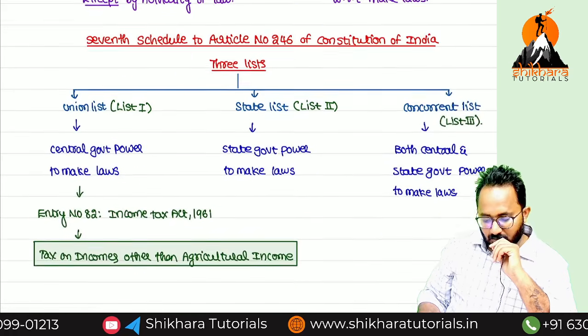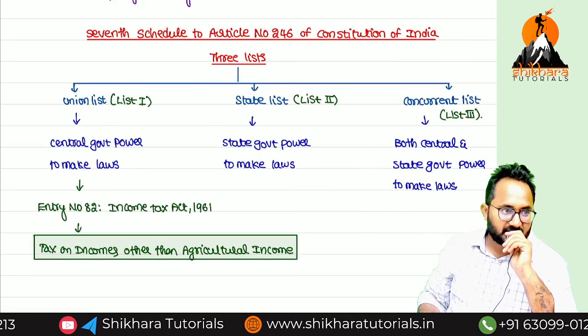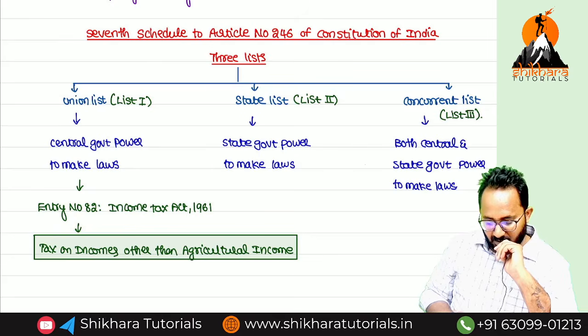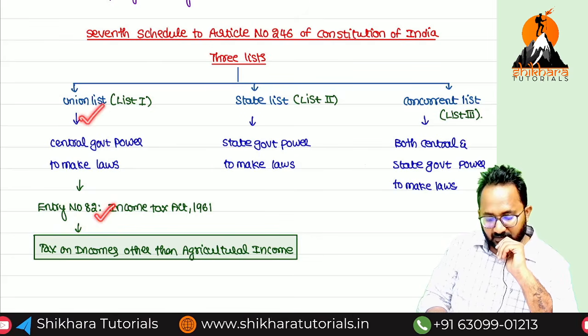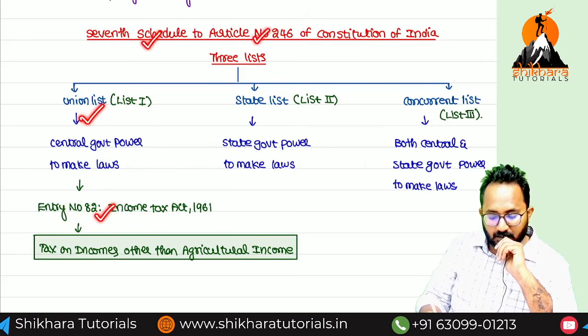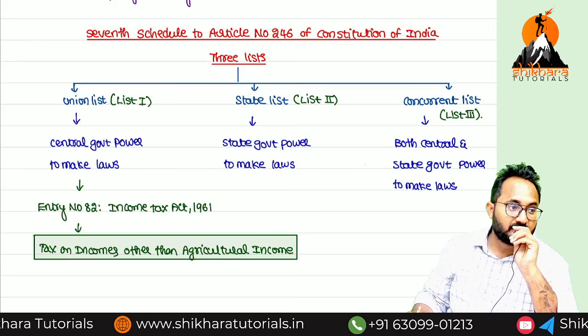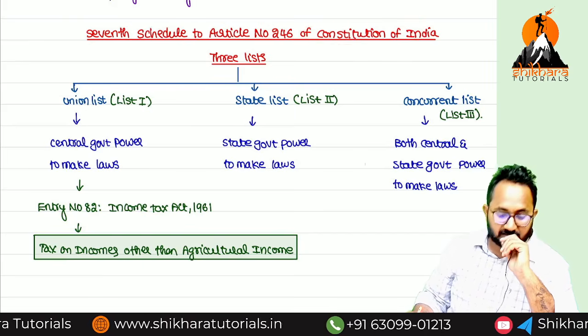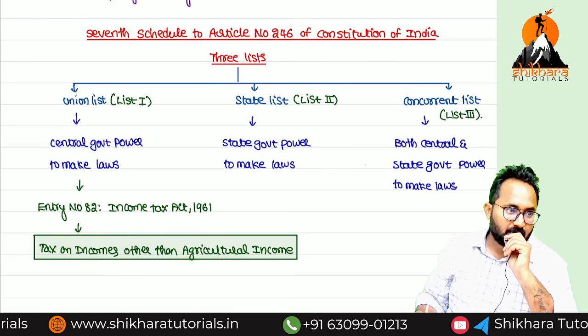So next we discussed about the entry number for the income tax law. What is that, Flora? Entry number 82 of List 1 of the 7th Schedule to Article 246 of the Constitution of India gives the power to collect taxes on incomes other than agricultural income.